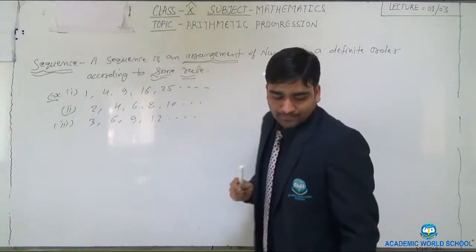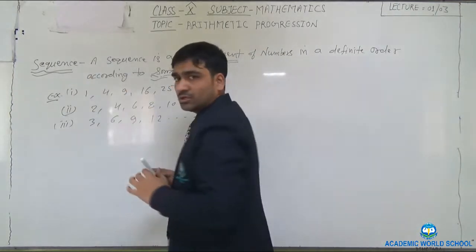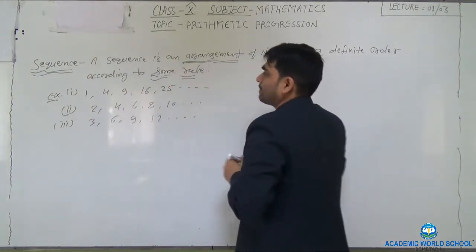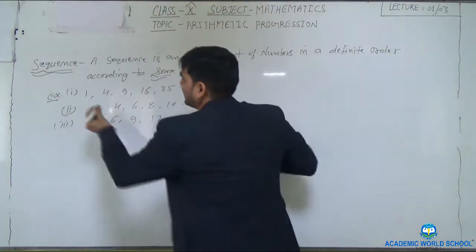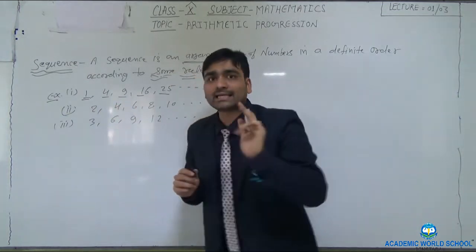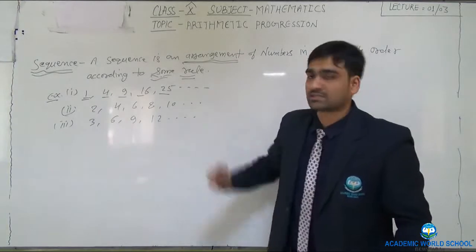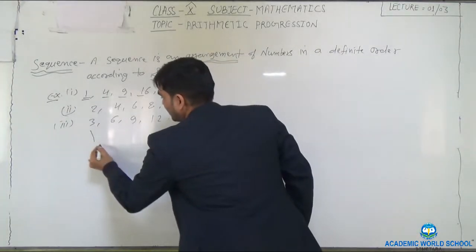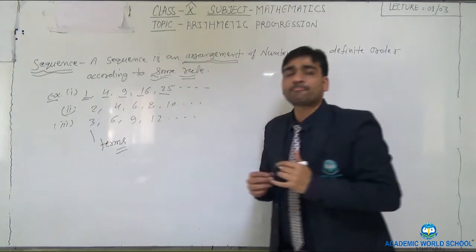Okay, now see this sequence. In this sequence, each number is known as a term of the sequence.